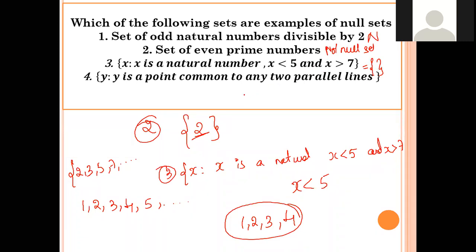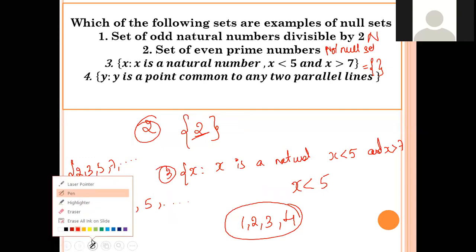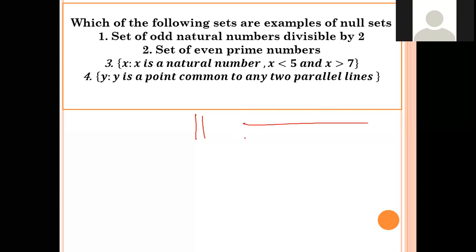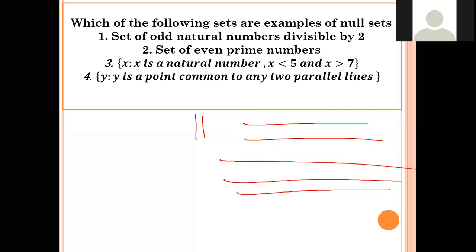Okay. The fourth question. X is a point common to any two parallel lines. So what do you mean by parallel lines, students? What do you mean by parallel lines? The symbol is parallel, even I know that, Tasmia. But what do you mean by parallel lines? Parallel lines do not intersect.